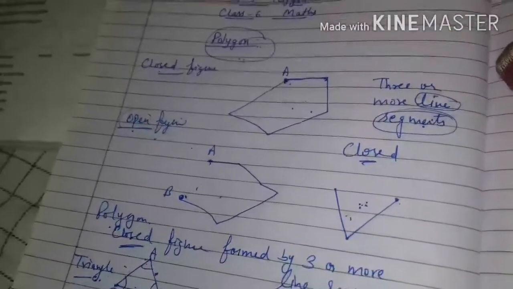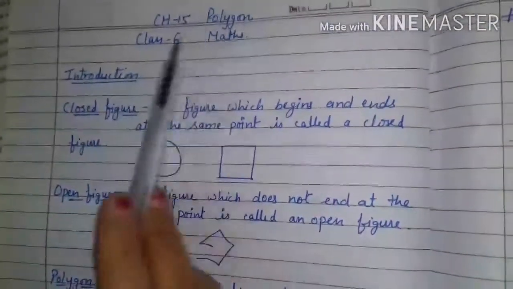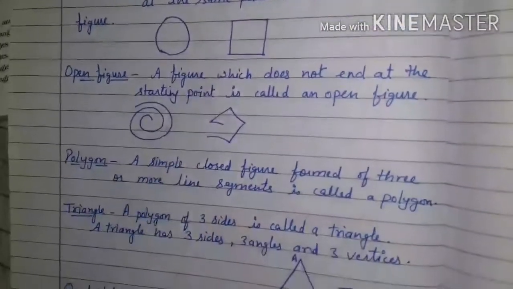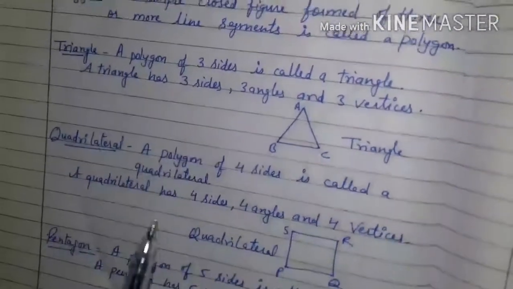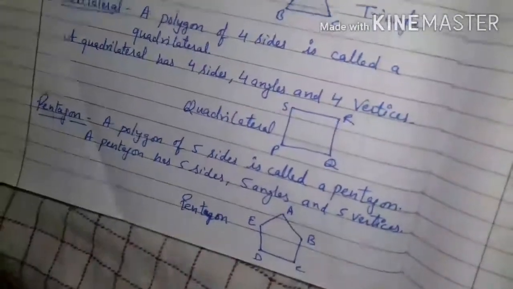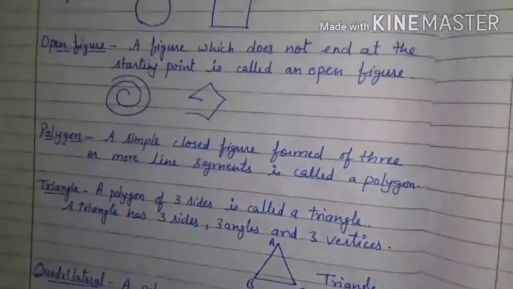So before starting the chapter, you have to write down this introduction like this. Chapter 15 polygon, then introduction. These points you have to draw with pencil and scale neatly. You will find all these definitions in your book, but I am showing you how you have to write this down in your book.